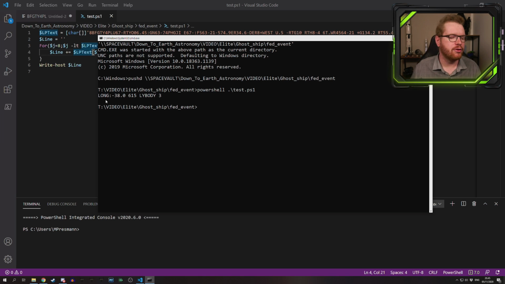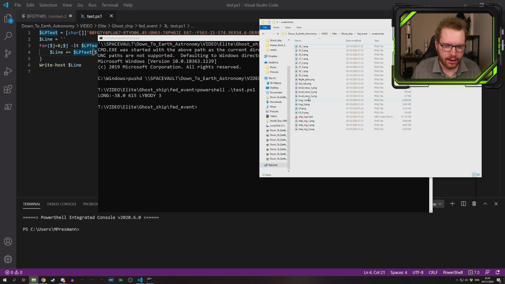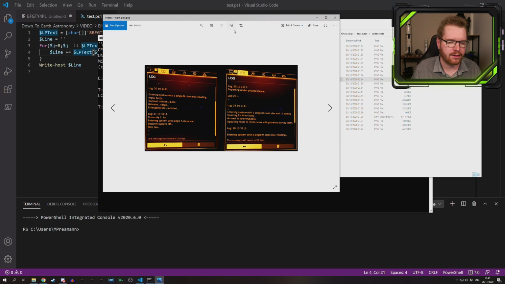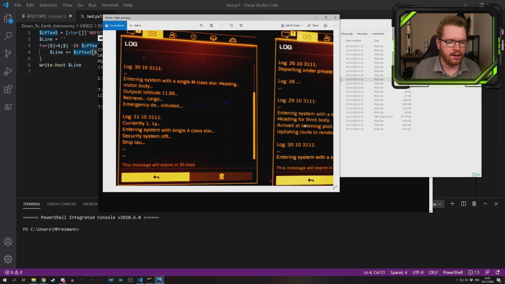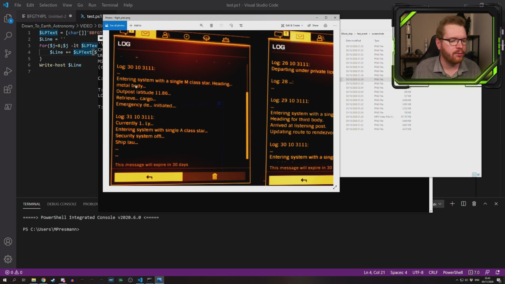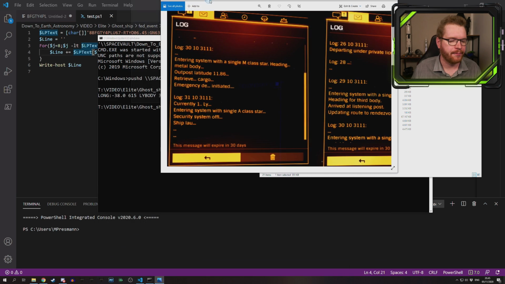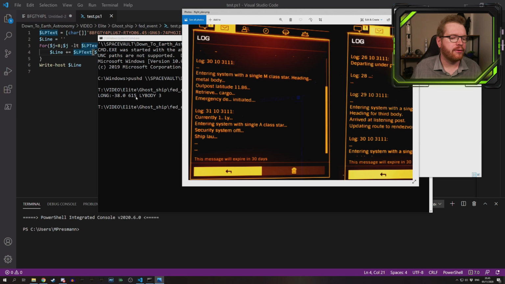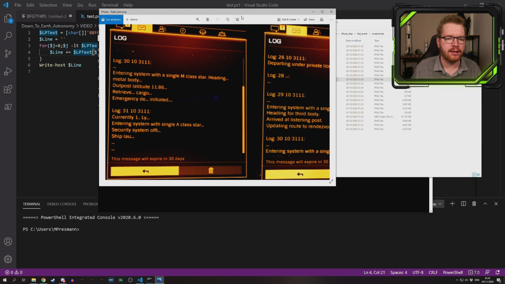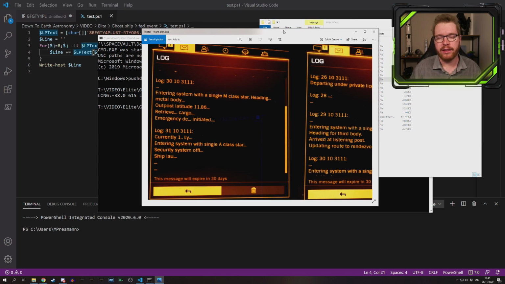Now, how is this information used? Obviously we have a longitude, we have a distance, and we know what body in the system we're looking for. But remember that if we find the flight plan for the Adamastor as well, we can see that it was heading to an M-class system. We know it was a metal body, and here we have the latitude. We know this is the latitude of the survey site, and spoiler, that is the longitude of the survey site. Furthermore, 615 light years is the exact distance between the listening post and the system with the outpost in.